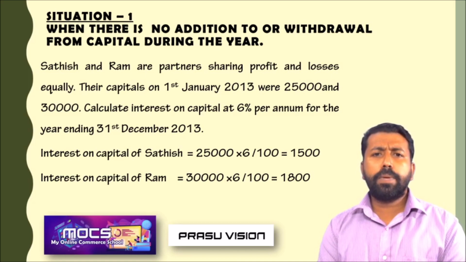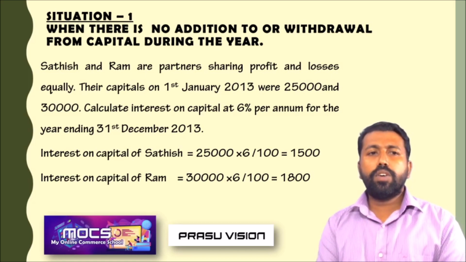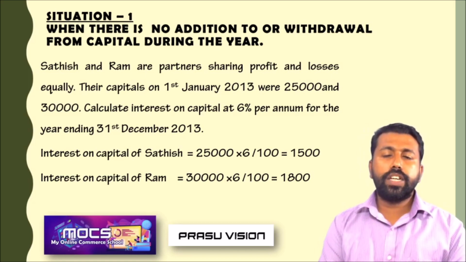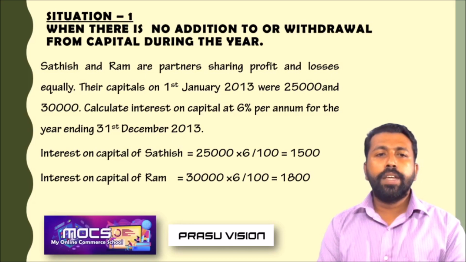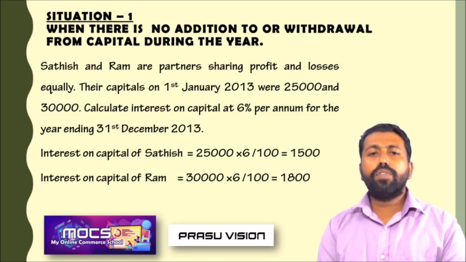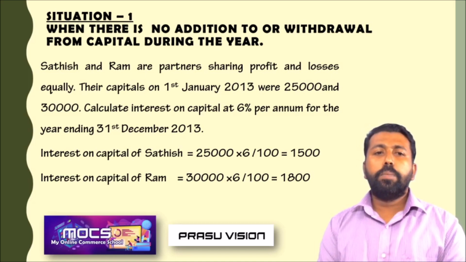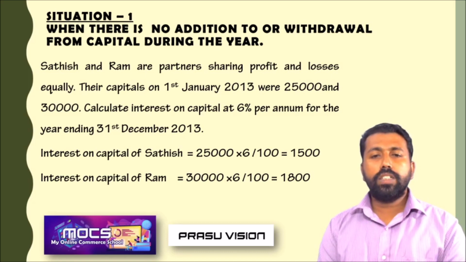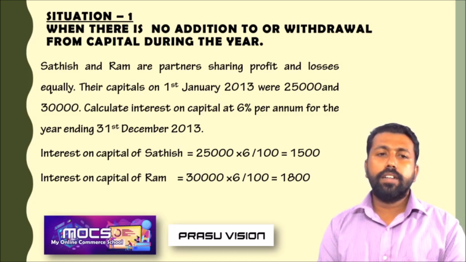Sadish and Ram are partners sharing profit and losses equally. But here in this question, the importance is very low for the equal sharing of profit. We have to concentrate on the amount of capital of each partner and the percentage rate of interest on the capital.